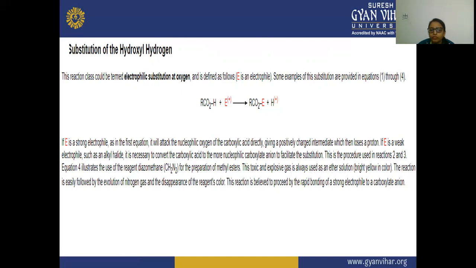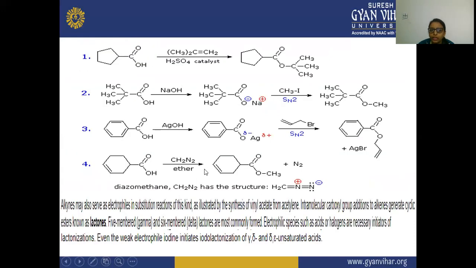This reaction is believed to proceed by the rapid bonding of a strong nucleophile to a carboxylate ion. So here you will see the reactions happening due to this diazomethane. When diazomethane reacts with benzoic acid in the presence of ether, an ester is formed and nitrogen gas is evolved.